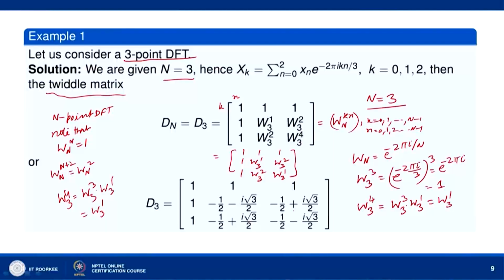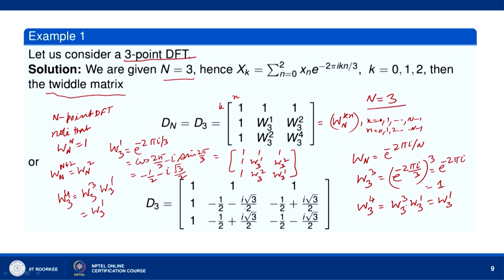Now, let us see what W31 is. W31 equal to, W3 is e to the power minus 2 pi i by 3. So, it is cos 2 pi by 3 minus i sin 2 pi by 3. Its value: cos 2 pi by 3 is minus half, sin 2 pi by 3 is root 3 by 2. So, minus i root 3 by 2.